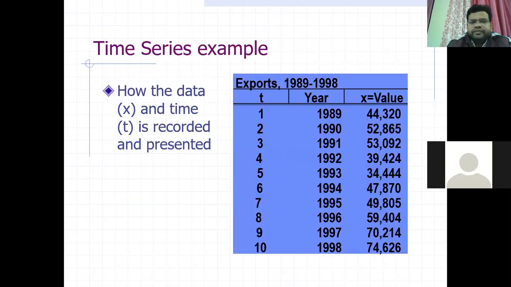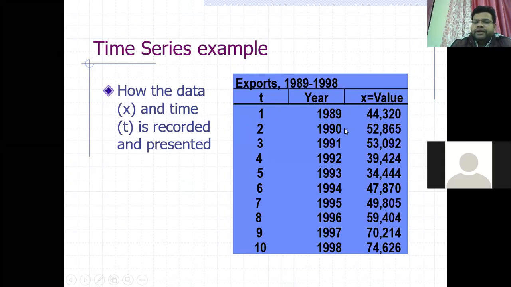The data is recorded like this. Suppose it is export data from 1989 to 1998. These are the time points, 1, 2, 3, 4, like that up to 10, and years 89, 90. This one is the exported value, and this is the year.